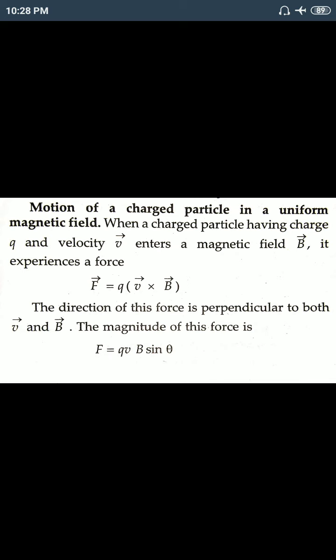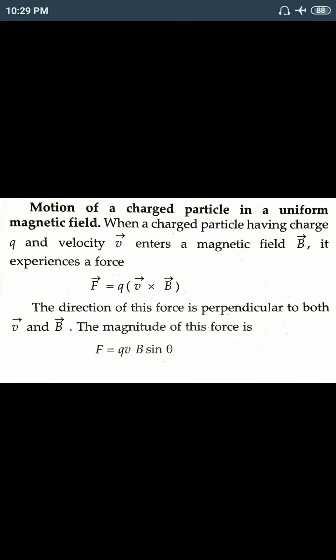We know that when a charged particle moves in a magnetic field with some velocity, it will experience a force, F equals Q into V cross B. The direction of this force is perpendicular to both V and B. So this is a scalar form, or magnitude, where we remove the vector signs: F equals BQV sin theta.